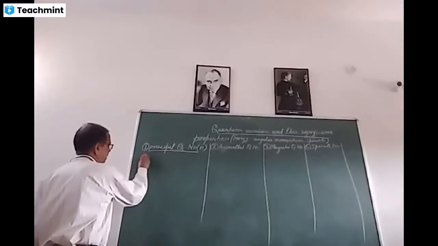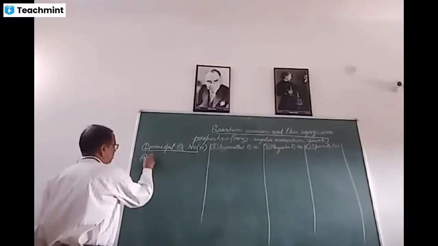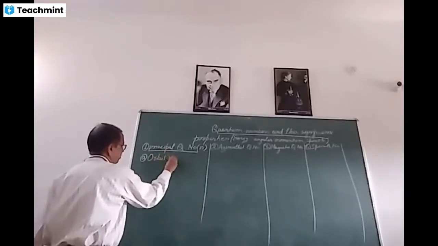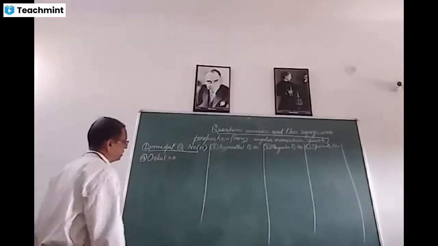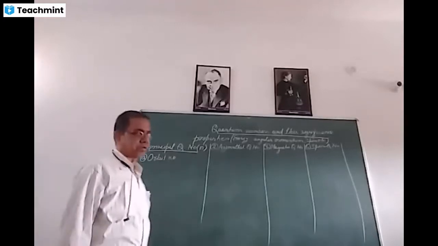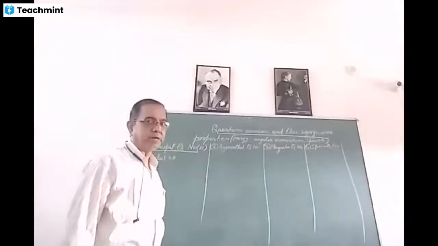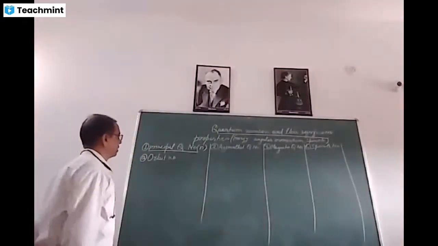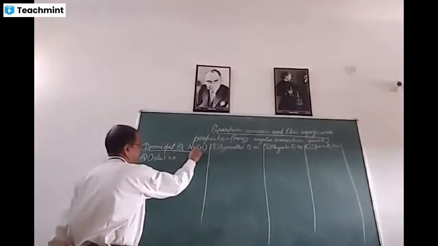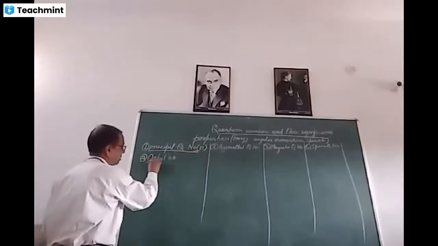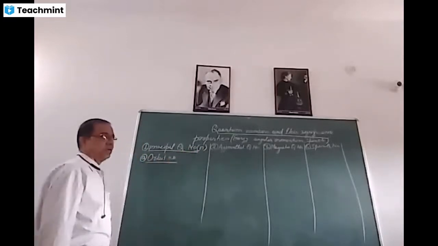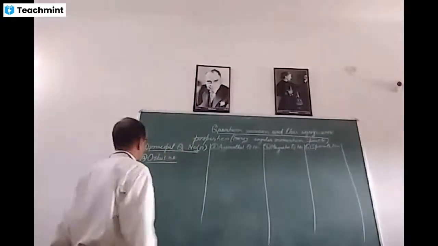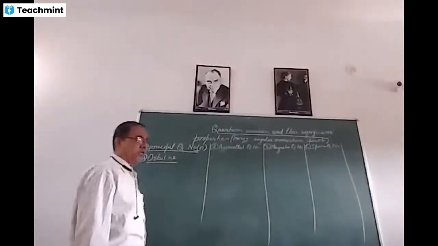This determines the orbit or orbit number, that is the orbit in which a particular electron rotates. That orbit number is determined by means of this principal quantum number, and this is designated by n. Hence, it determines the orbit number. And as you know, number is always in whole numbers. That is, orbit number is always in whole numbers.